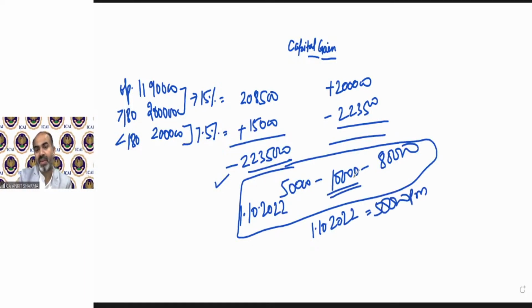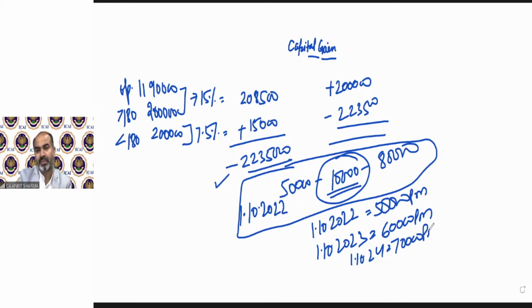After every year, it will increase by 10,000. So from 1/10/2023, it will be 60,000 per month. After 1 year, it will be 70,000 per month, till it becomes 80,000. So in 25, it will be 80,000. Then there will be no increment.